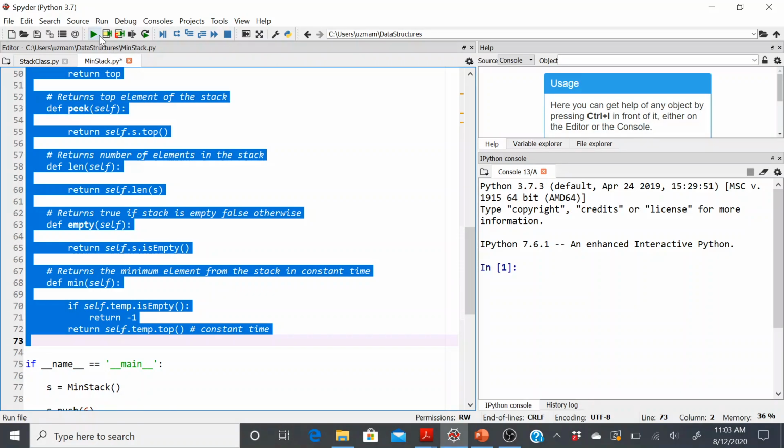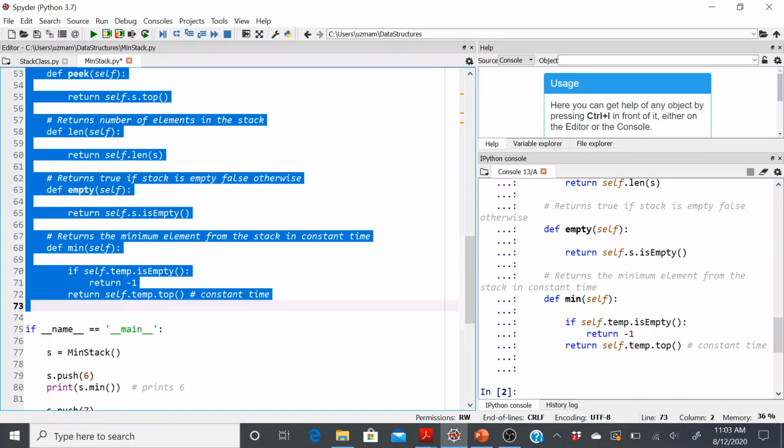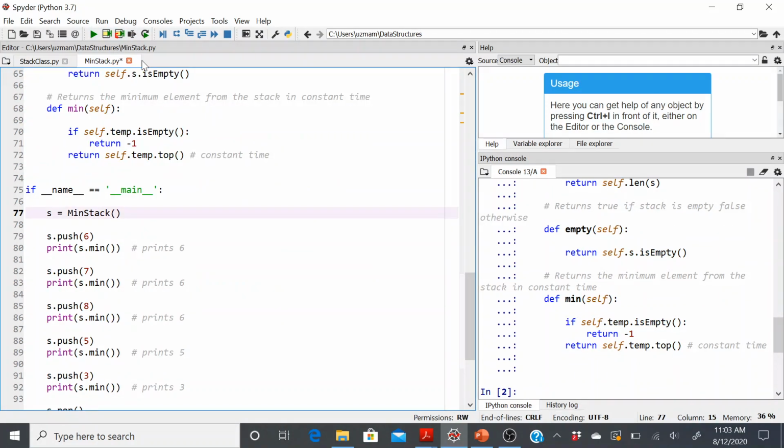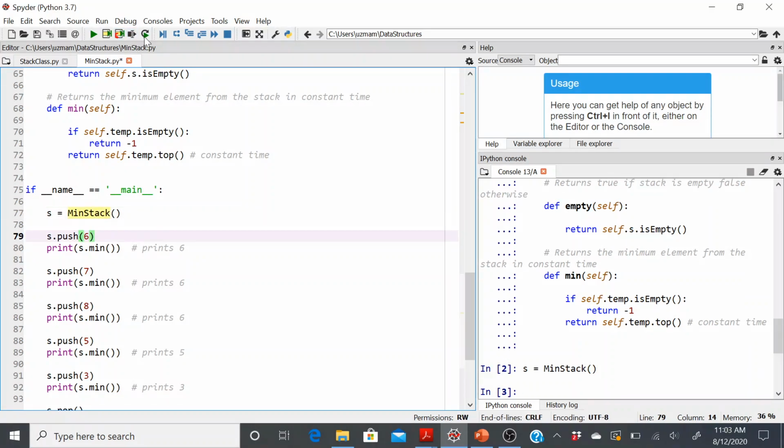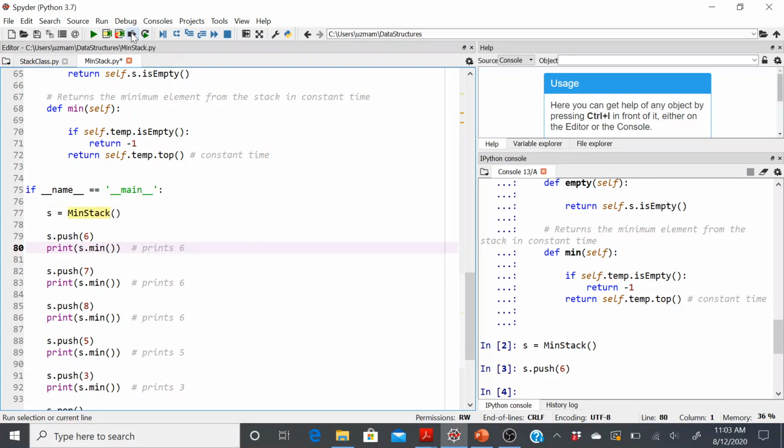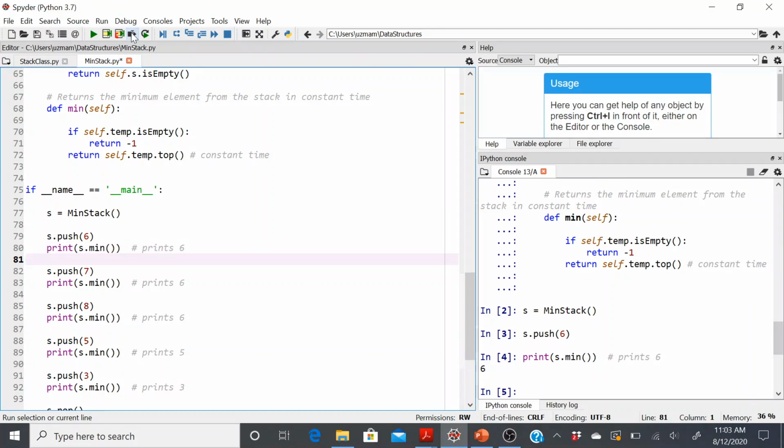Let's create this min stack class. So it's created. Let me create an instance of my min stack class, and push 6. Now remember, the .min method is working on that temporary stack, so we are getting everything in constant time because it's returning the topmost element. So here it returns the 6.